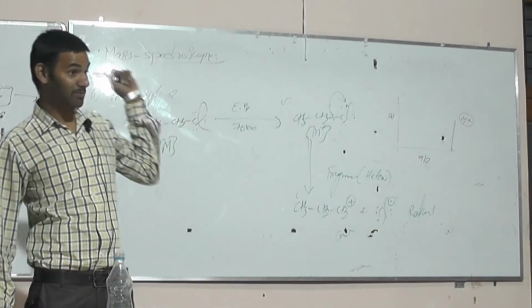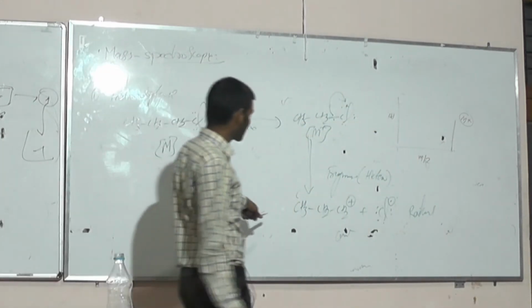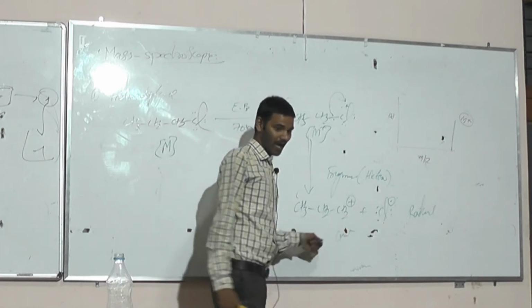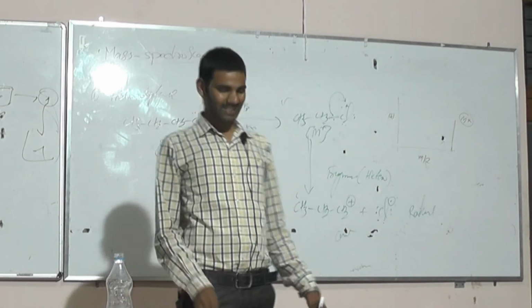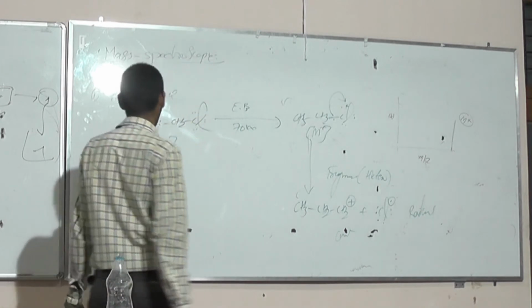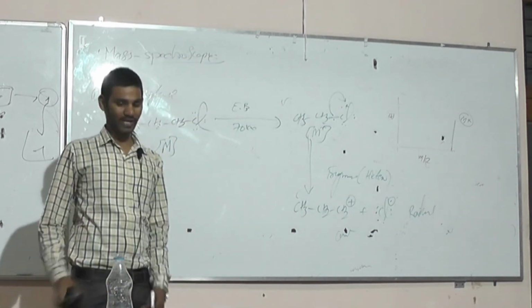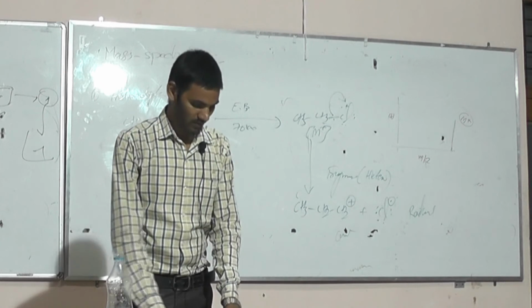But that is not the carbocation. This one is the carbocation because there is no other atom, only a hydrocarbon chain. That is the reason this is a carbocation and a free radical. Right, two mechanisms are over. So we know the sequence.